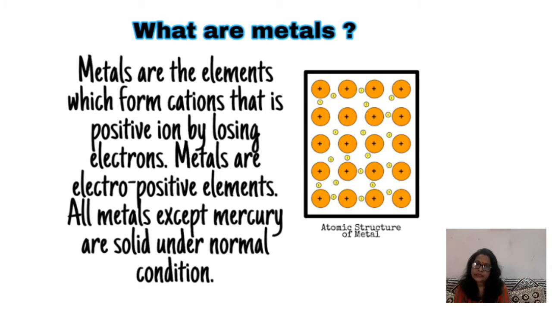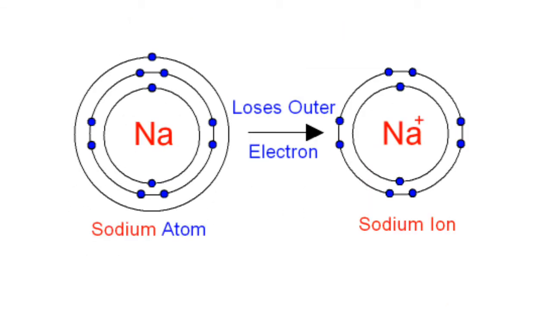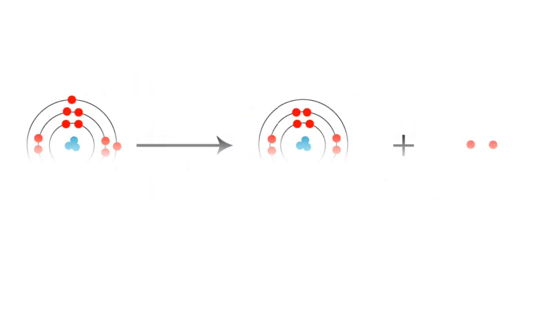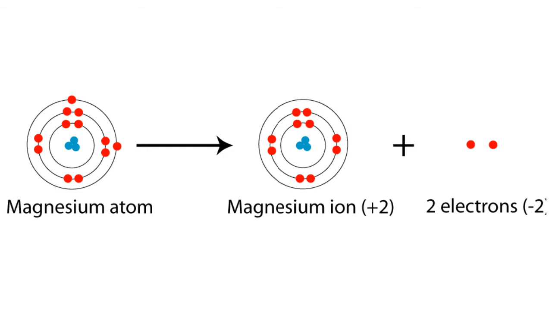All metals except mercury are solid under normal conditions. More than 3/4 of the elements known are metals. Metals generally have 1 to 3 electrons in the outermost shell of their atom.